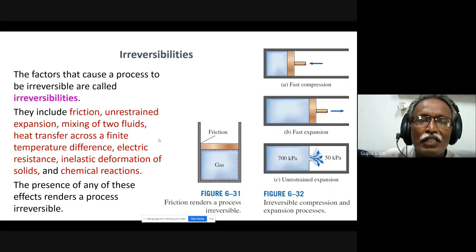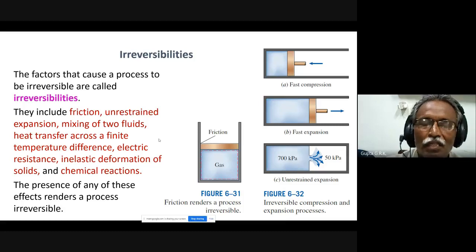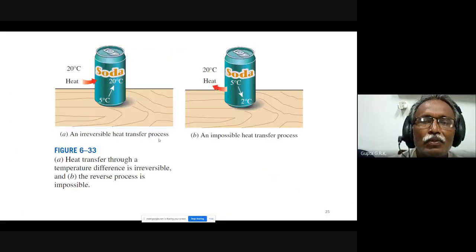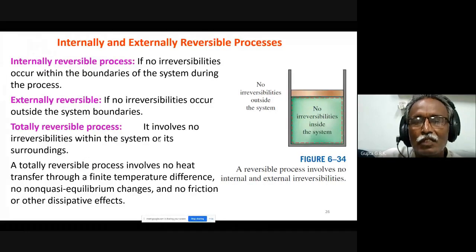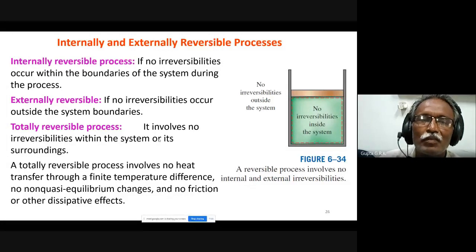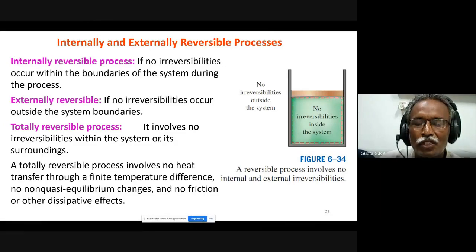So we have seen irreversibilities are due to various things like friction, unrestrained expansion, mixing of two fluids, heat transfer across finite temperature difference, electric resistance, inelastic deformation of solids, and chemical reactions. These irreversibilities are classified into internally reversible and externally reversible. Internal irreversibilities are within the boundary. External irreversibilities are between the system and the surroundings. Friction, inertia and so on are internal irreversibilities, and heat transfer due to finite temperature difference is external irreversibility.